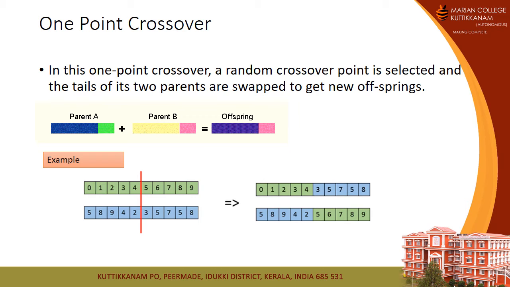1-point crossover. In 1-point crossover, a random crossover point is selected and the tails of the 2 parents are swapped to get the new offspring. As you can see in the example, parent A is divided into blue and green, and parent B is divided into yellow and pink. Then we combine the tails by swapping them. As a result, we get the offspring with parent 1's blue part and parent 2's pink part. As in the example, we swap the tails of the two parents to generate the corresponding offspring.